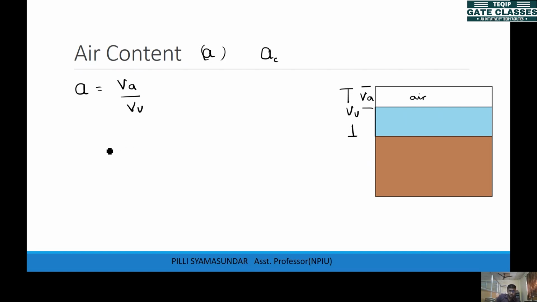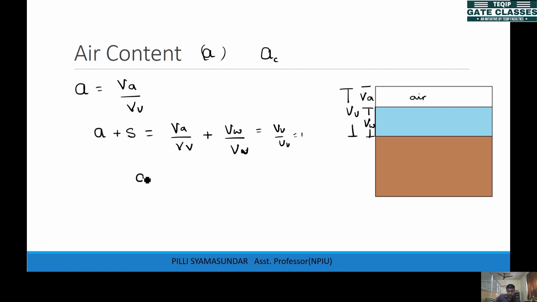And we have one more relation between A and degree of saturation. If you add air content plus degree of saturation, air content is air volume by voids volume, and the degree of saturation is water volume by voids volume. If you combine this VA and VW, that will be VV. So this will be VV by VV, which is 1.